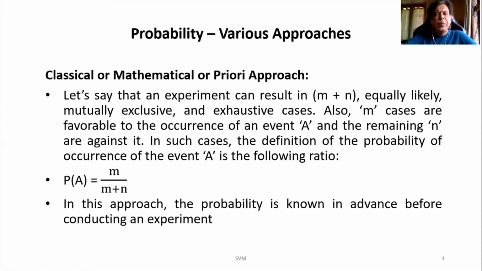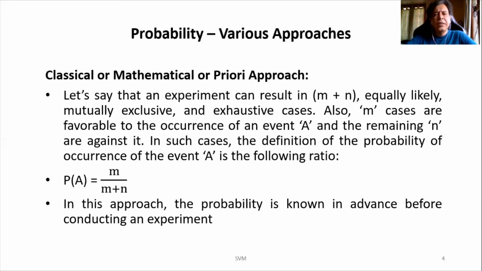Let's say that an experiment can result in m plus n equally likely, mutually exclusive and exhaustive events. Means all the possible outcomes are already listed, that we can call it as exhaustive events or exhaustive cases in the sample space. And each of that is mutually exclusive event. Means if one event occurs, it prevents the occurrence of other events. And every event has got equal chance. Means if I calculate the probability of each of the event, I will get the same result.